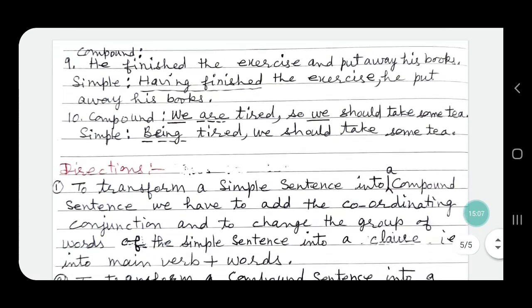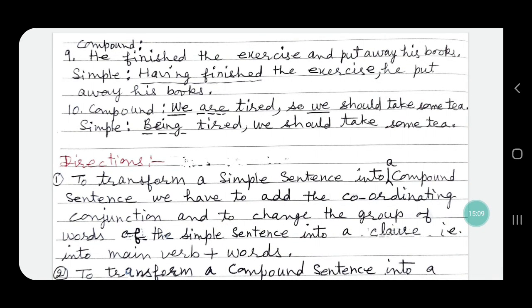Sentence number 10, the compound sentence is, we are tired, so we should take some tea, joined by so, the conjunction. In order to make it a simple sentence, we have to remove so, and instead of are, we will use the verb be and add ing.